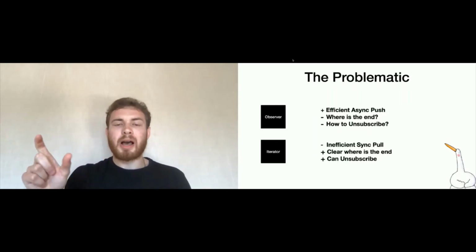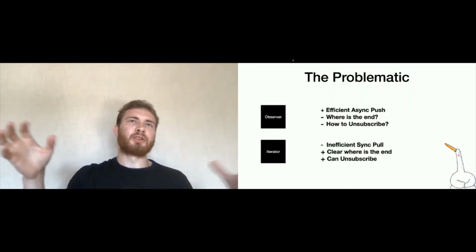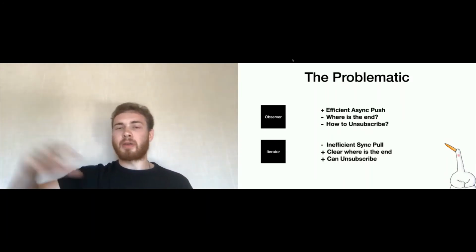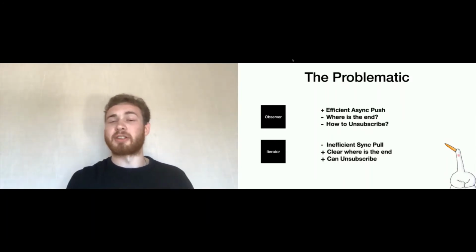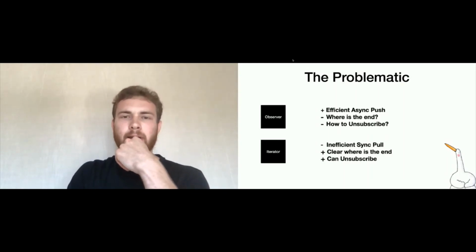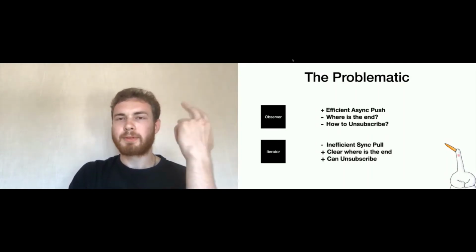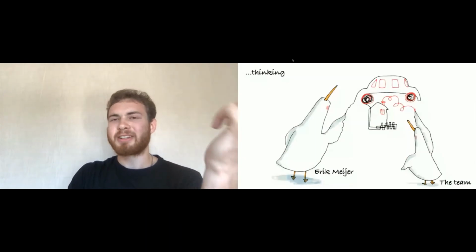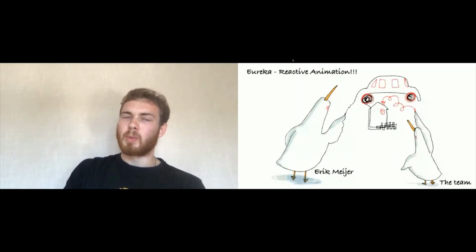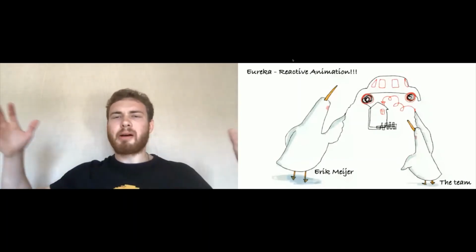Plus, we know how to unsubscribe because iterators are usually closable, so we can say close, which terminates the data stream or iterator itself. So Erik started thinking with his team again, and he said, well, we have two patterns. What prevents us from combining them? And he said, Eureka.